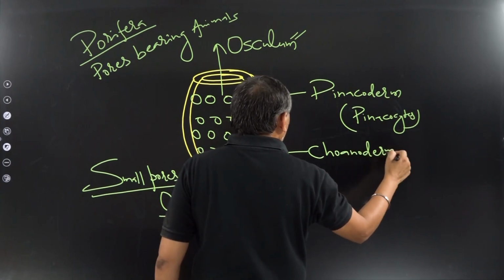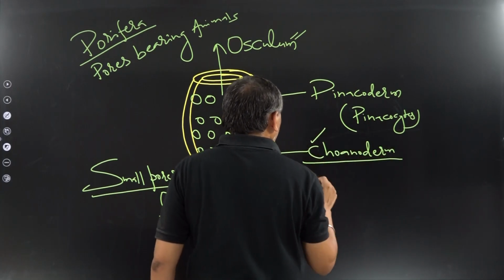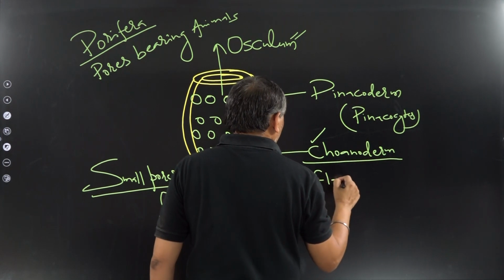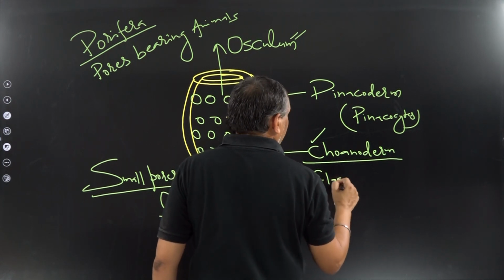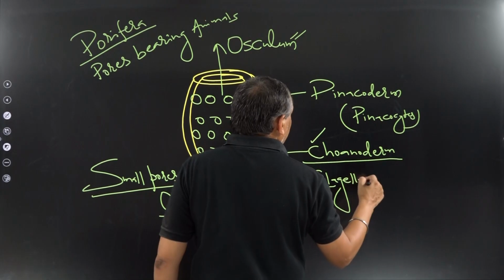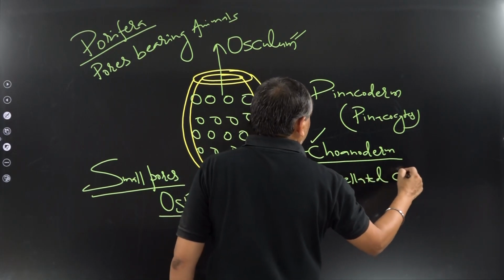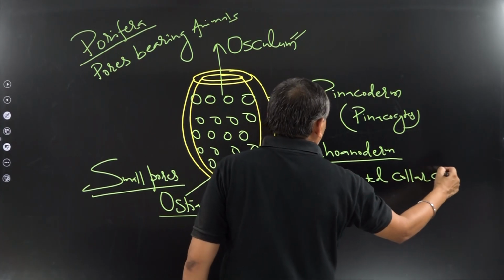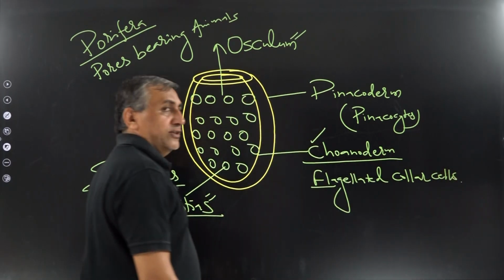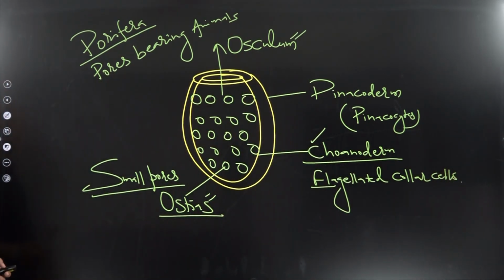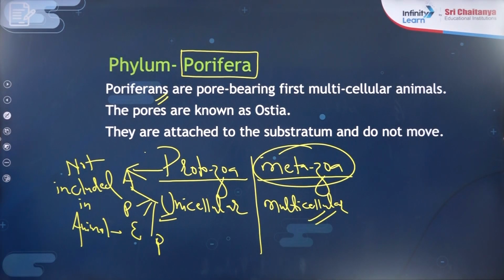Why is it known as the choanoderm? Because it is having the choanocytes. What are choanocytes? They are the flagellated collar cells. So this is one point you have to remember related with the porifera. I have done the basic structure.